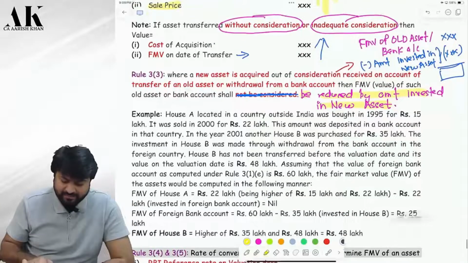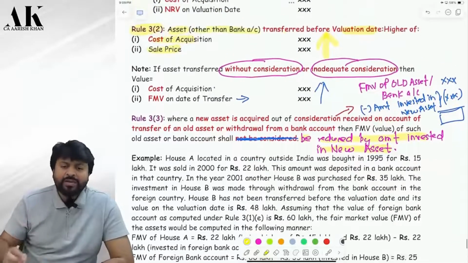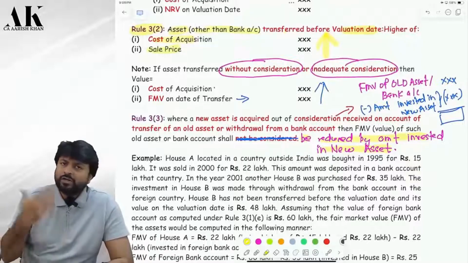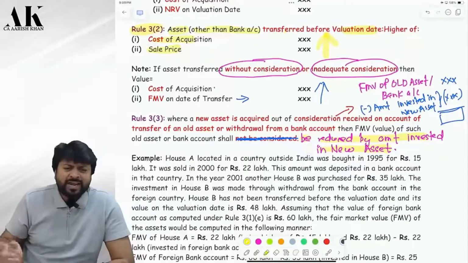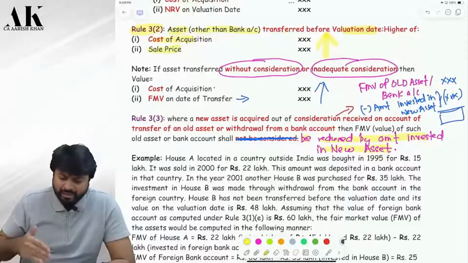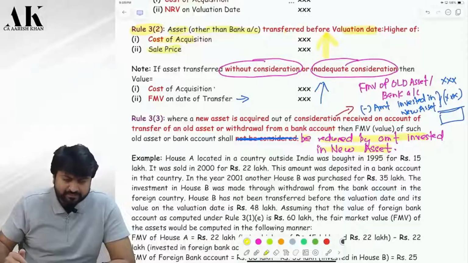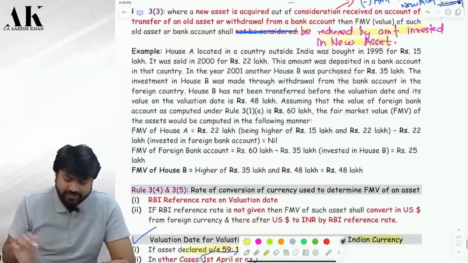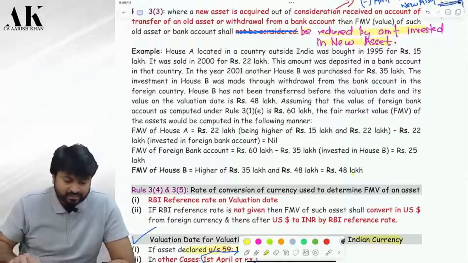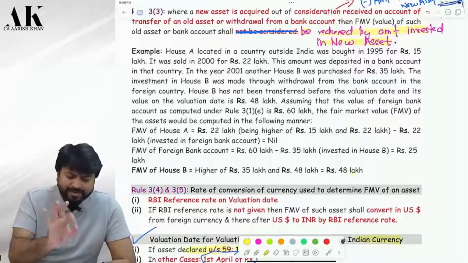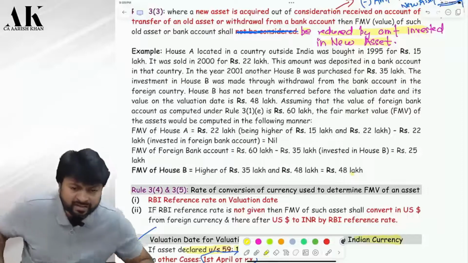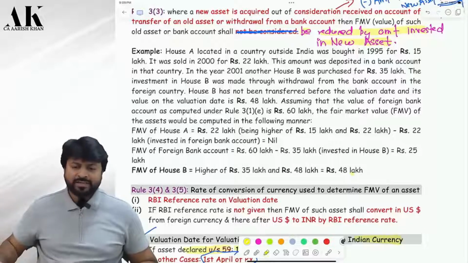Is it clear? Now what about house B? Are you transferring house B or is it there on the valuation date? So it will be valued generally as per rule 3.1. Correct? Cost or NRV. What is the cost of house B? What is the NRV? Whichever is higher. Therefore the answer will be 48 lakhs. Is it clear? So house A value will be 0, bank account value will be 25 lakhs and house B value will be 48 lakhs. Is it clear to everyone? I hope it is clear.